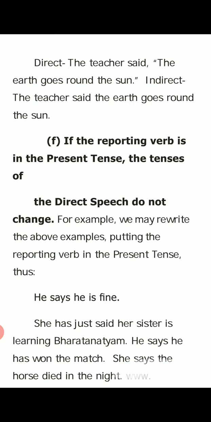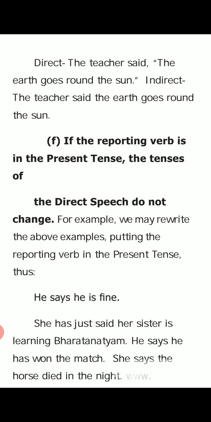He say, he is fine. He says, not he said, it is wrong. He says, he is fine. He says, I am fine. It will change into he says, he is fine. Okay? Then the reporting verb is says.